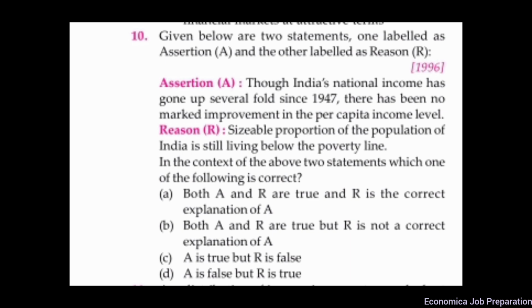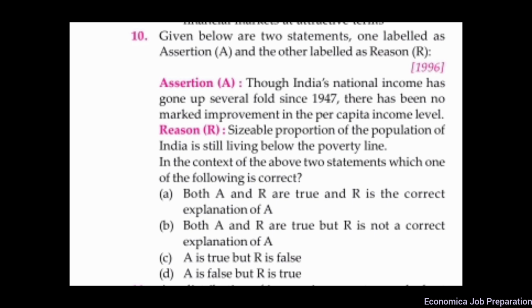Question number 10. Given below are two statements, one labeled as assertion and the other labeled as reason. Assertion: though India's national income has gone up several fold since 1947, there has been no marked improvement in the per capita income level. Reason: a sizable proportion of the population of India is still living below the poverty line. In the context of the above two statements, which one of the following is correct?